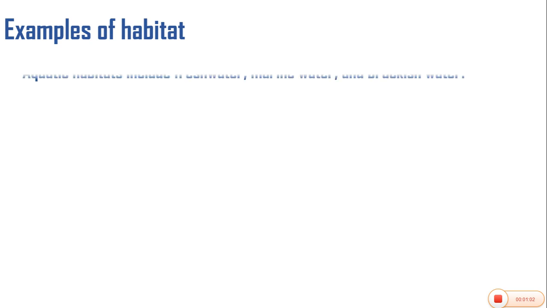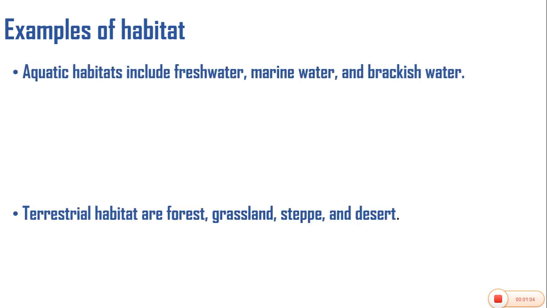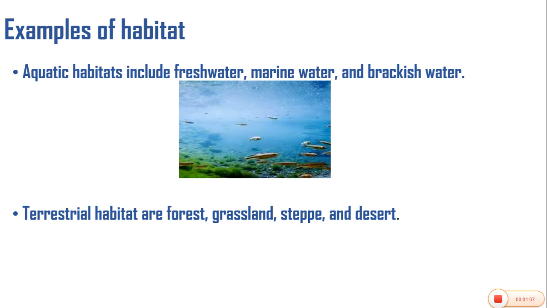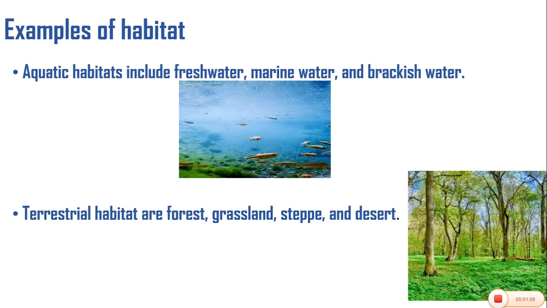Let's look at examples of habitats. We have the aquatic habitats. We also have the terrestrial habitats. Aquatic, aqua means water. So aquatic means water habitat, and it includes fresh water, marine water, and brackish water. While terrestrial means land habitats. Terrestrial habitats are forests, grassland, steppe, and deserts.